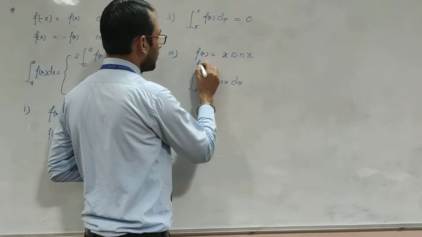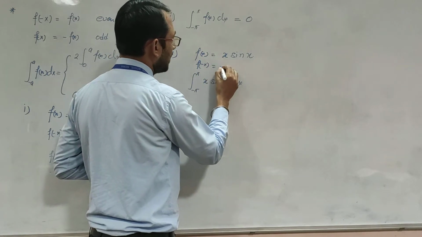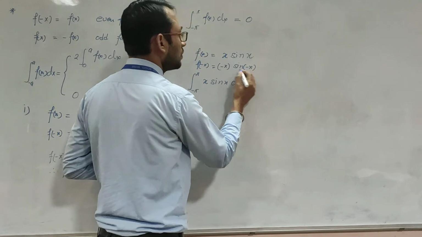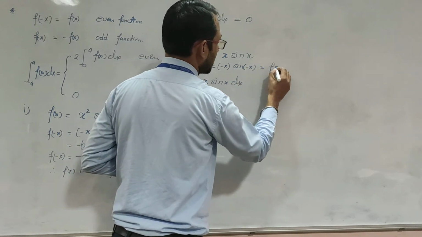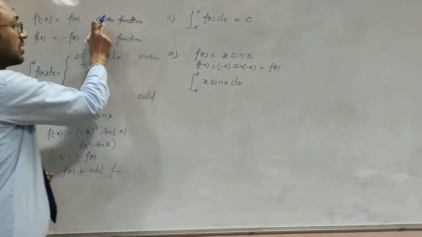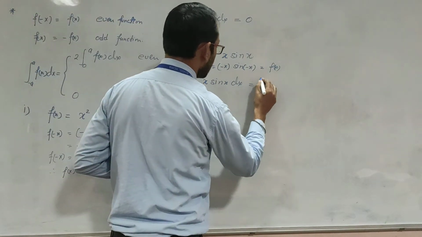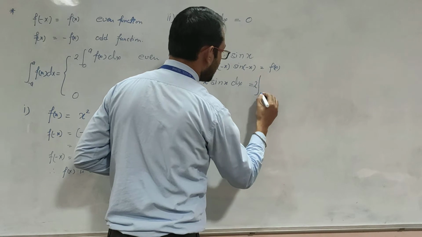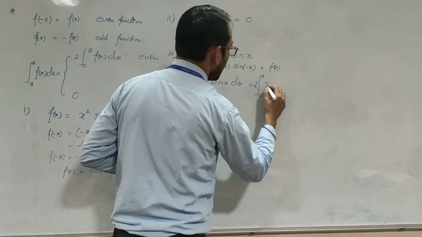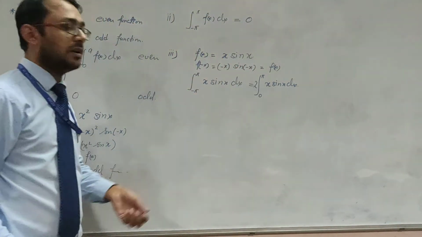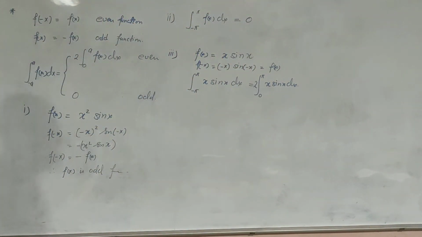So f(-x) will be -x sin(-x). Both will be negative, so that is f(x). It means it is an even function, and for an even function we can write it as 2 times the integral from 0 to pi of x sin x dx.